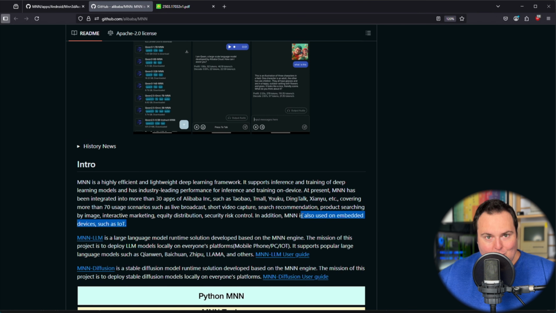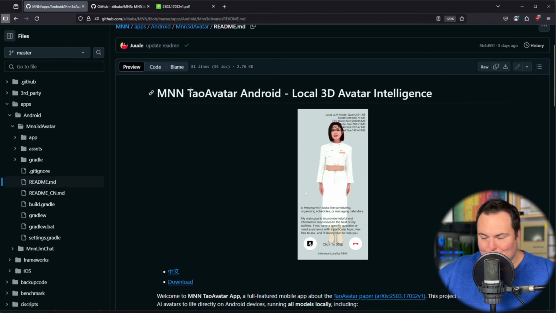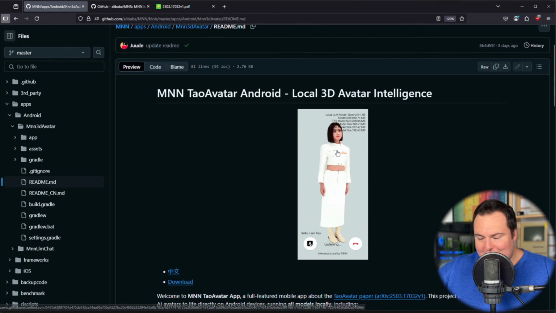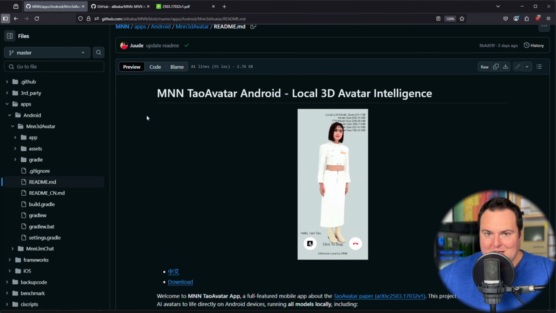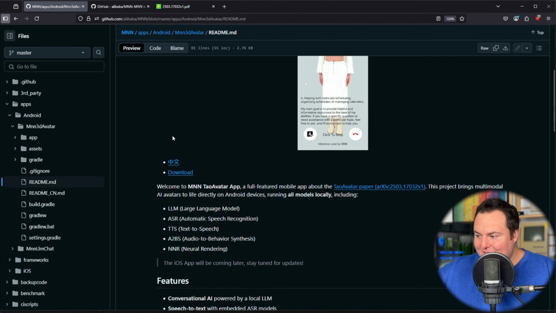or things like phones. And that kind of brings us right back here to this TaoAvatar Android app, where what we see right here in this little GIF preview is actually running on an Android phone. Now, obviously, we're going to be taking a look at actually running this ourselves on a phone or something like that through Android Studio, but what exactly specifically is this beyond what we just see right here? This is, as they say, a full-featured mobile app about the TaoAvatar paper.